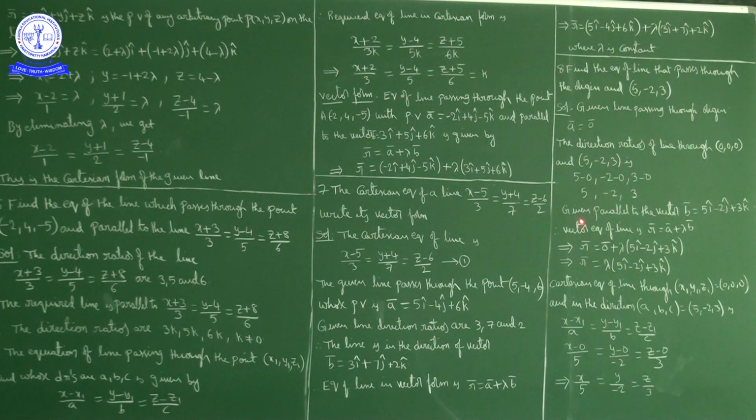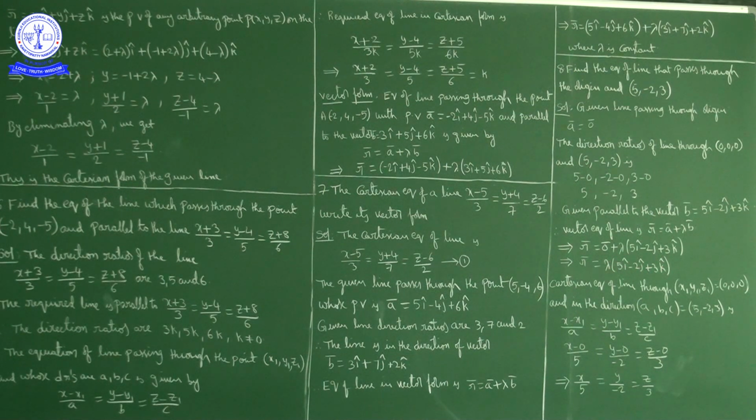So the vector equation of the line is what? R bar is equal to a bar plus lambda b bar. So R bar is equal to, a bar I'll consider as (0, 0, 0), so 0 bar plus lambda times b bar. What is b bar? 5 i cap minus 2 j cap plus 3 k cap. So R bar is equal to lambda times (5 i cap minus 2 j cap plus 3 k cap).